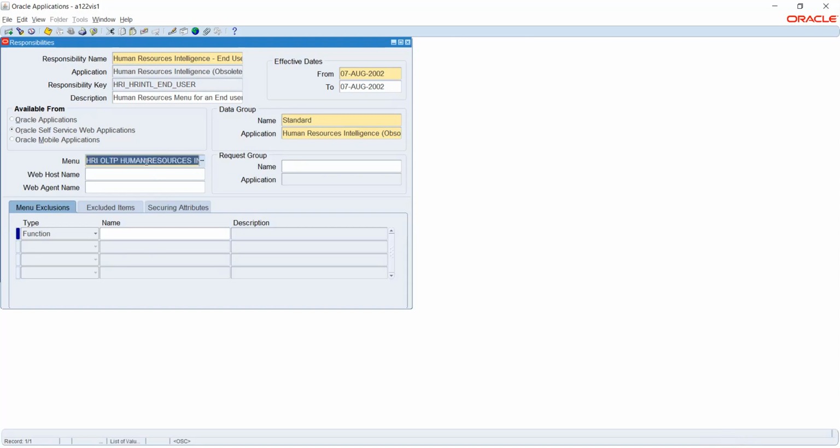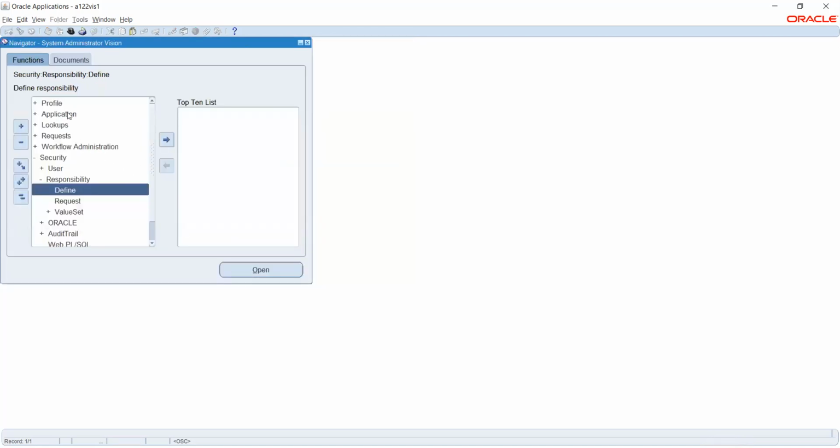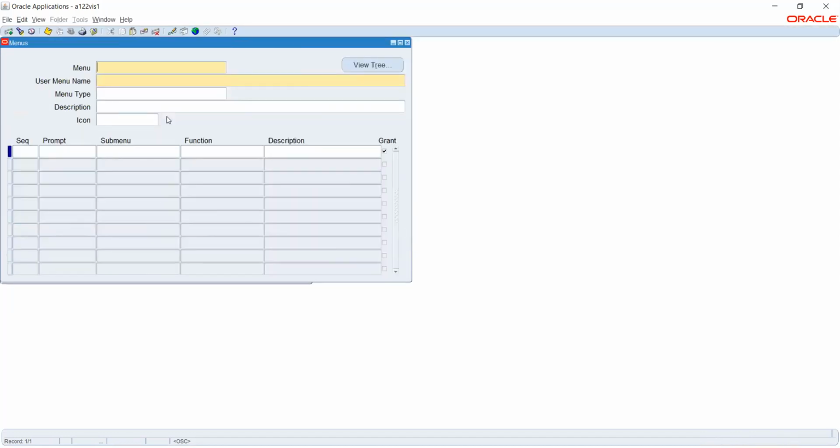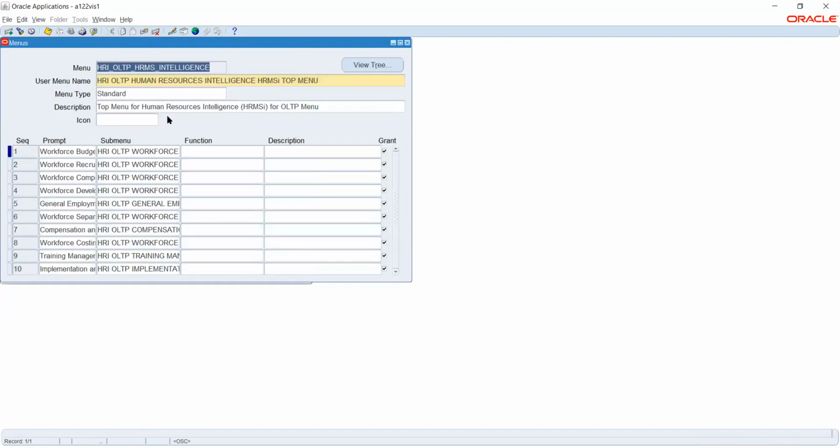So let's take this, let's copy this menu. And if I go out, I have application, and under this, I have menu. Okay. So now if you see, these are the functions that we have for this particular menu.